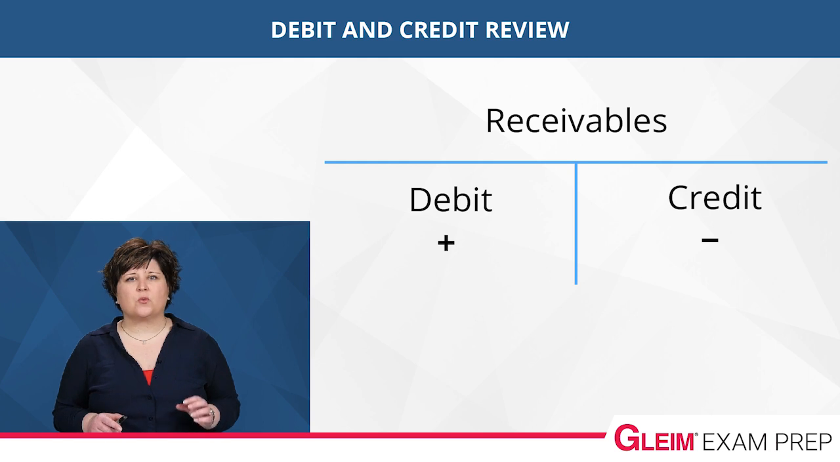Now, let's review the rules for debits and credits. Receivables are assets. That means debits are going to increase the balance of a receivable. When we initially record the receivable, we're going to debit the receivable. Credits are going to reduce receivables or serve as reductions in the balance of the receivable.